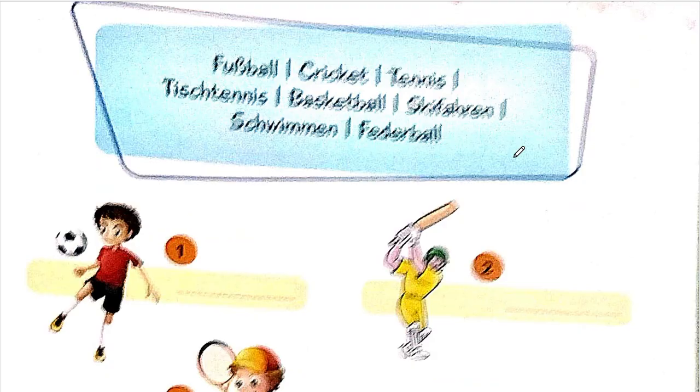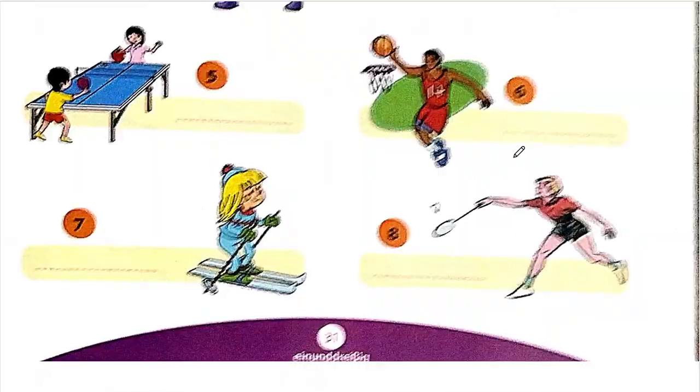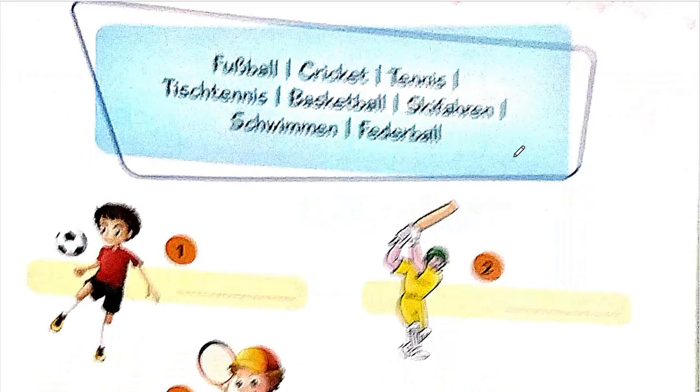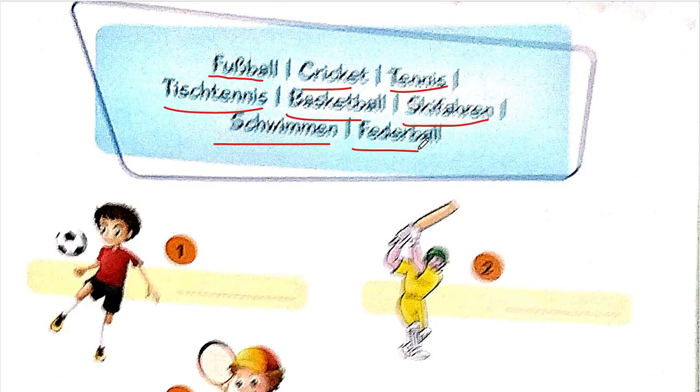Don't worry. So basically on this page you have to fill in the blank with what sport they are playing. It's a little bit blurry, but I think it's makeable. So Fußball means football, Cricket is cricket, Tennis is tennis, Tischtennis is table tennis, Basketball is basketball. This is Ski fahren, that's skiing. Schwimmen is swimming, and Federball is badminton.